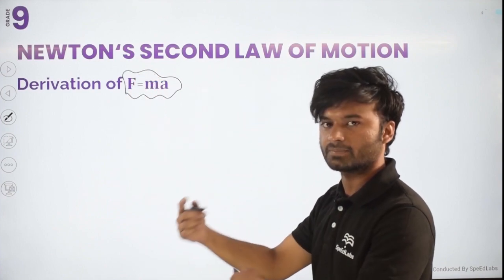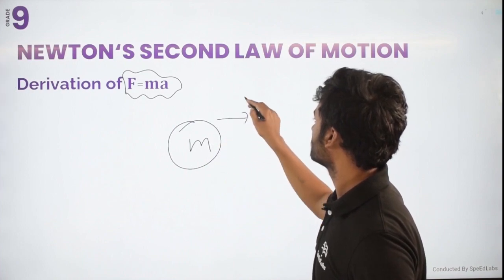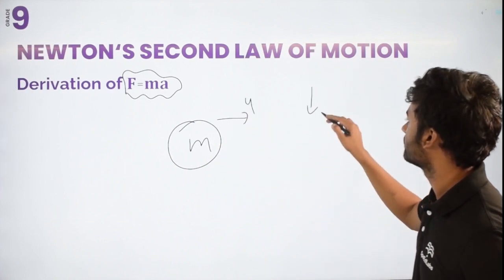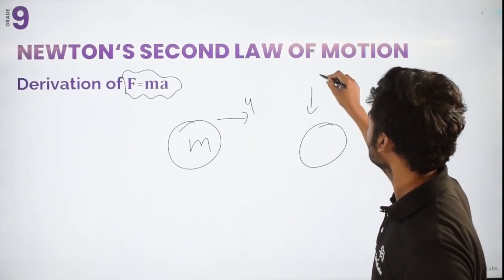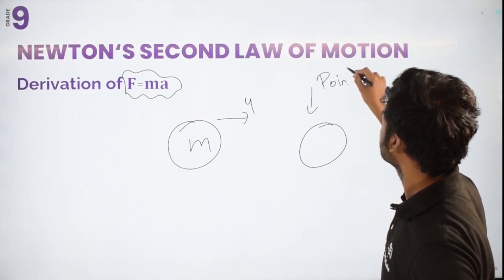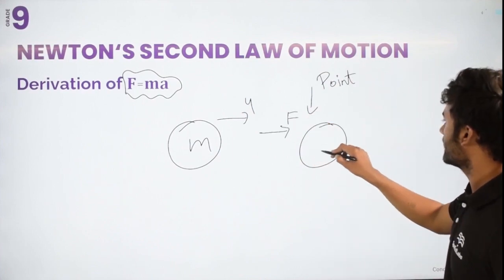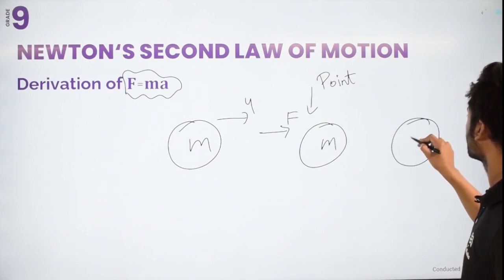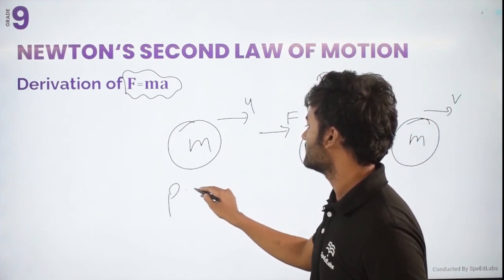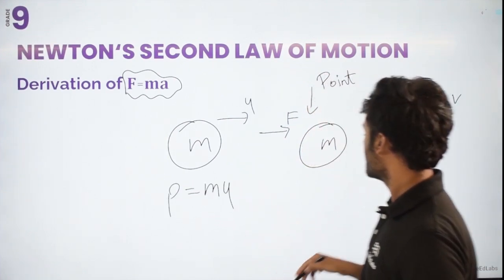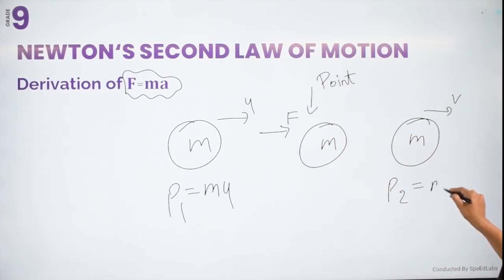Now consider the previous example. A ball of mass m is moving with velocity u, and at this point I have applied some force F. After the application of force the body starts moving with velocity v. So here the momentum P1 is equal to m into u, and the momentum P2 is m into v.